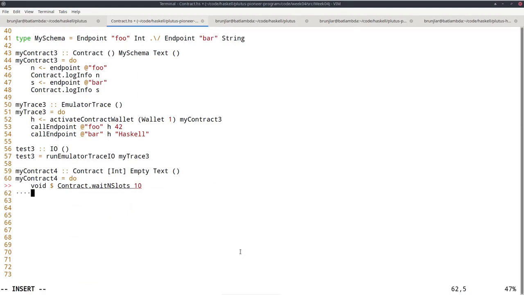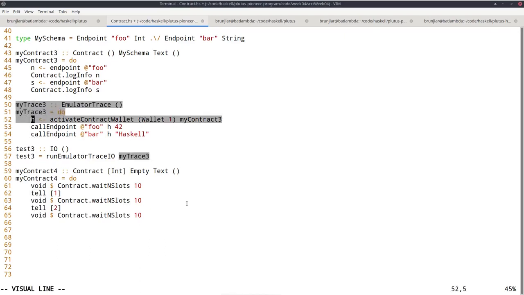Now the way we write to the state, to this log, is with tell. That comes from the MonadWriter class, and Contract is an instance of it. So now we need some list of ints, for example the list that just contains 1. Now let's wait for another 10 slots and do another tell. Let's say the list that just contains 2. And let's wait for the final 10 slots.